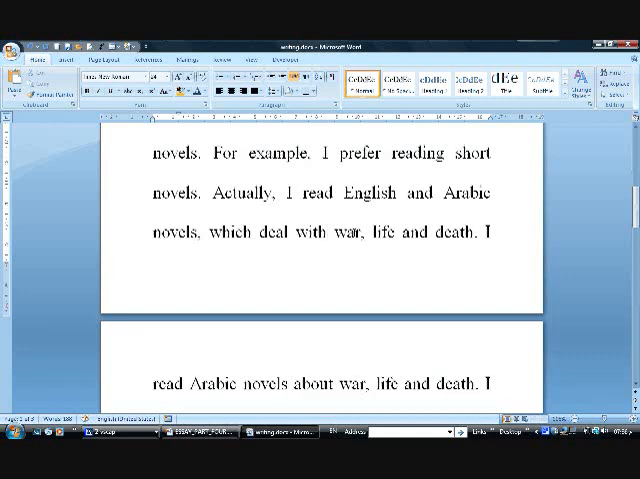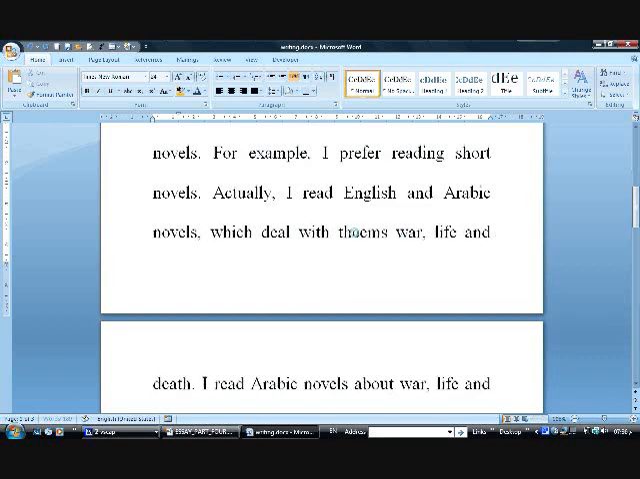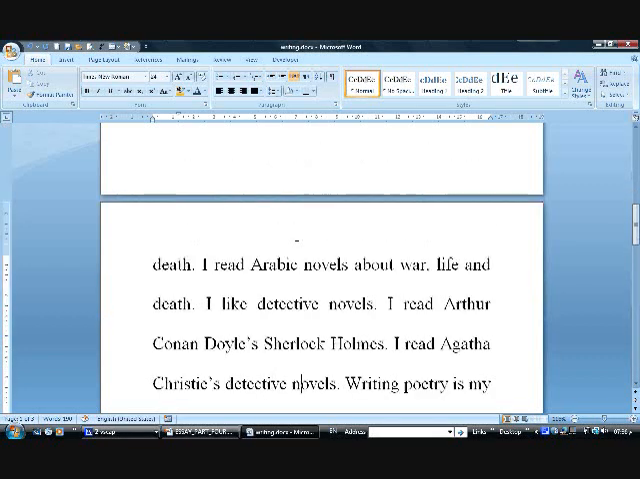For example, I prefer reading short novels. Actually, I read English and Arabic novels which deal with themes of war, life and death. Now we can just eliminate this sentence, I read Arabic novels about war, life and death, because it was made into a compound sentence with the previous one. Now, I like detective novels.